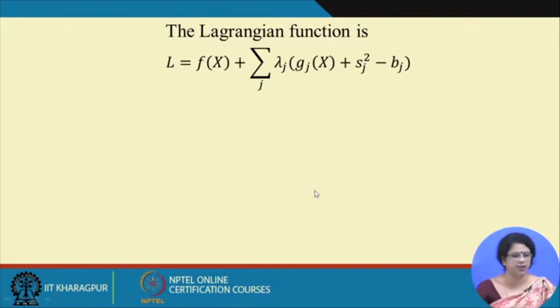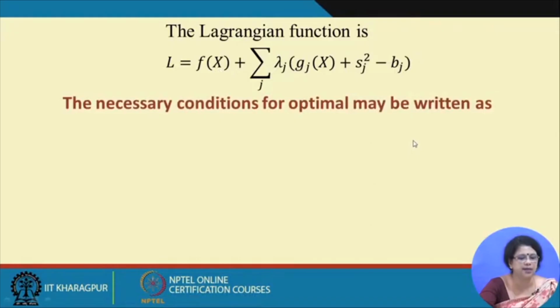This is the Lagrange function. When we have m number of constraints, all of less than type, and we are introducing m number of slack variables, then L can be of type f(x) plus this way. Now, let us deduce the necessary condition.